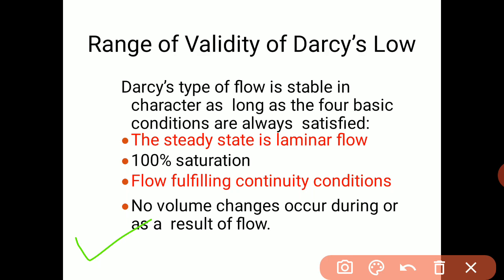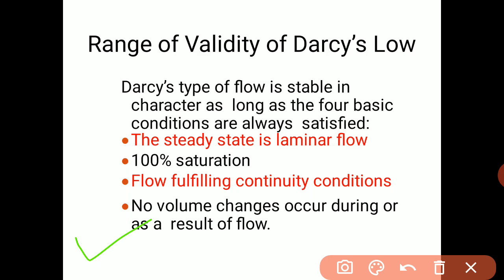There will not be any passage of water at first. Once the soil becomes partially or fully saturated, then the flow will happen. This is one of the conditions for Darcy's law.